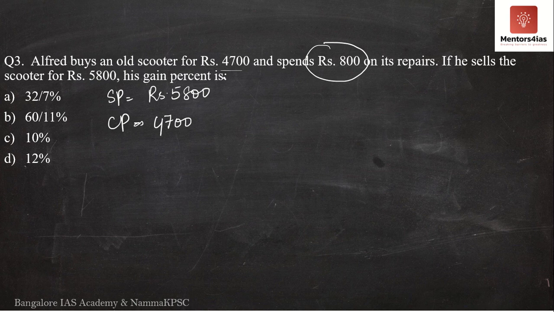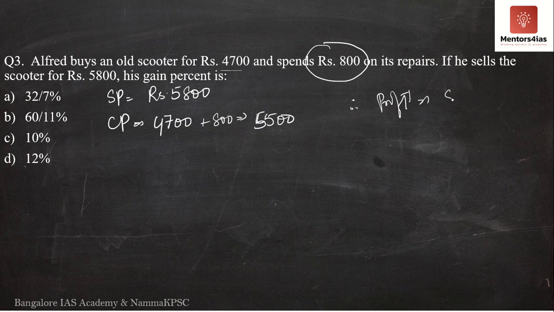It costs him 4,700 rupees, which is the cost price, plus 800 rupees, which is the cost of repairing it. So the total cost price is what? The total cost price is 4,700 plus 800, which is nothing but 5,500 rupees. Therefore, what is his profit?